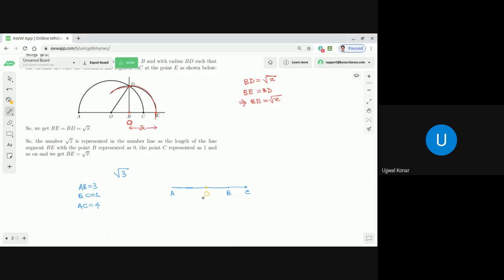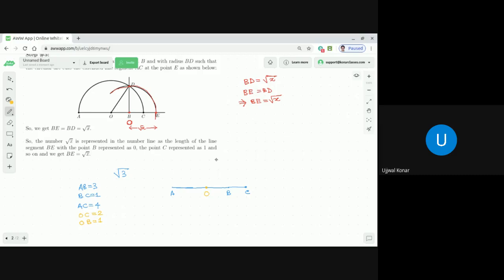Correct now? Then what will be OC? 2. OC will be 2. Very well said. So we get OC is equal to 2. Correct now? And what will be OB? OB is equal to 1. Very good. OB is equal to 1.